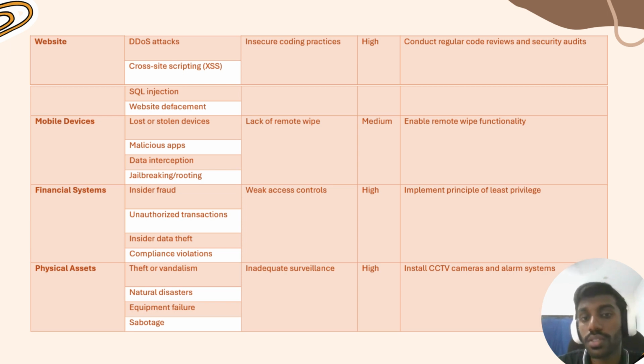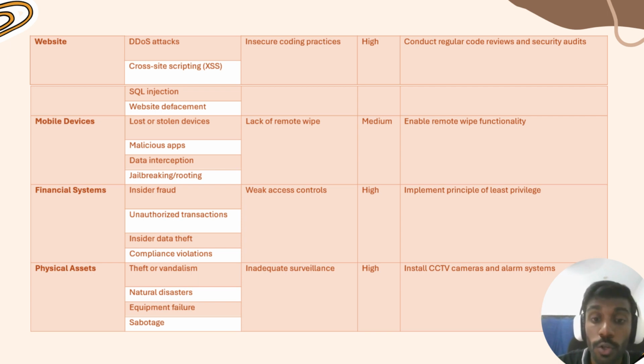Next is financial systems. The threats for financial systems are insider fraud, unauthorized transactions, insider data theft, and also compliance violations. The vulnerability is its weak access controls. When the access controls are weak, it's more insecure.